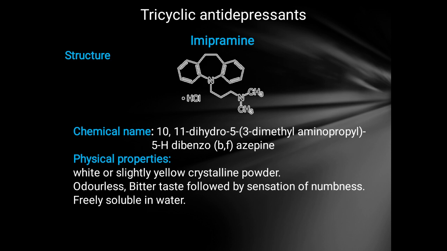First we are going to study imipramine, which belongs to the class of tricyclic antidepressant. Structure is as shown here. The chemical name is 10,11-dihydro-5-(3-dimethylaminopropyl)-5H-dibenzo[b,f]azepine. This imipramine has a dibenzoazepine ring, and on the fifth position of this ring, it has a 3-dimethylaminopropyl group substitution.